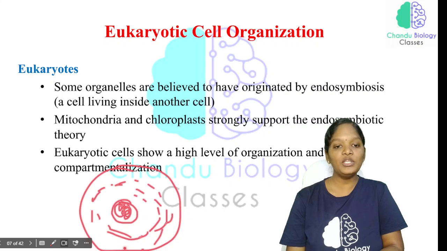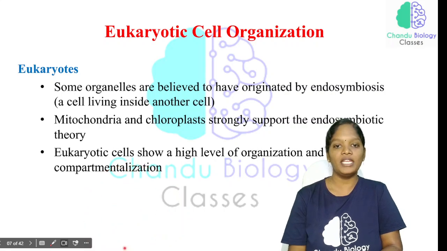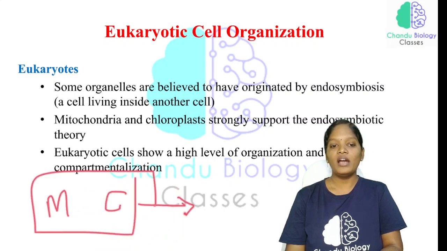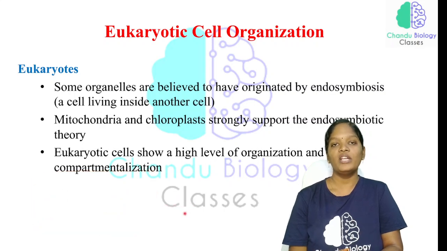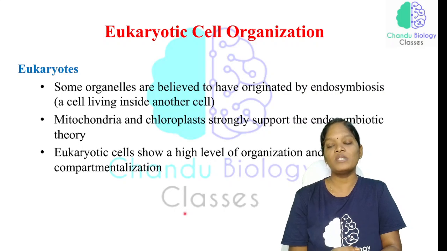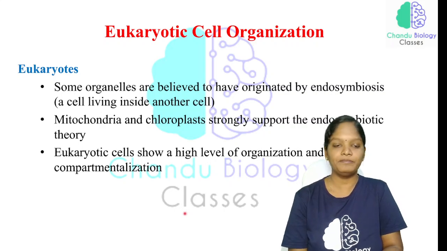In the cytoplasm many organelles are floating. Most importantly, the mitochondria and the chloroplast: how have these organelles evolved? The theory which explains the origin of the mitochondria and the chloroplast is the endosymbiotic theory.